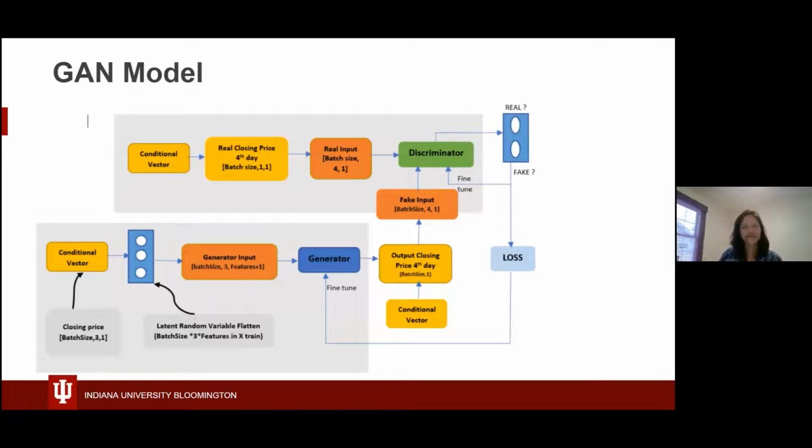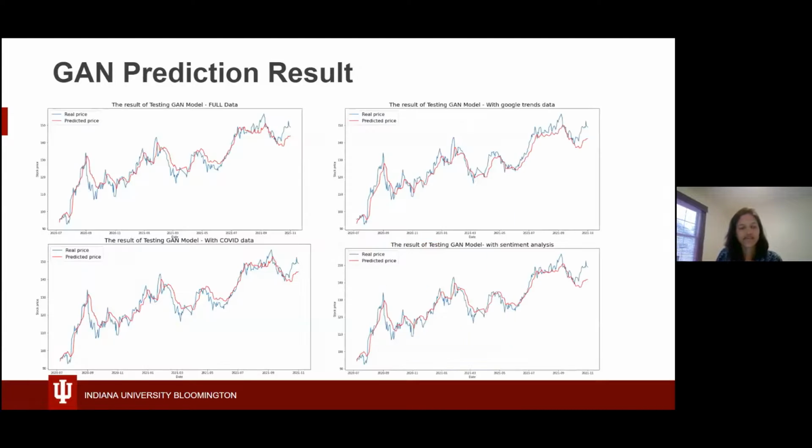Then we have the GAN model. Here is a flowchart of how the GAN model works in our project. We have got the generator and the discriminator models. And in the GAN model, for the generator model, we have used 3 GRU layers and 3 dense layers. And for the discriminator, we have used 3 CNN layers and 3 dense layers. And the next slide will show the plots. And it is pretty clear that the GAN model is performing very well as compared to the rest of the models. And the difference between the real and the predicted closing price is very low for the GAN model.